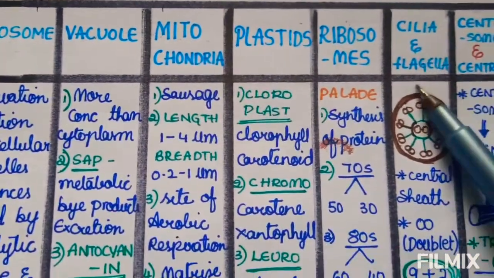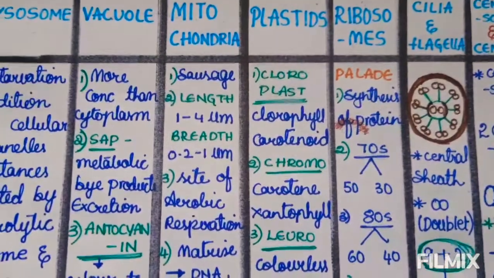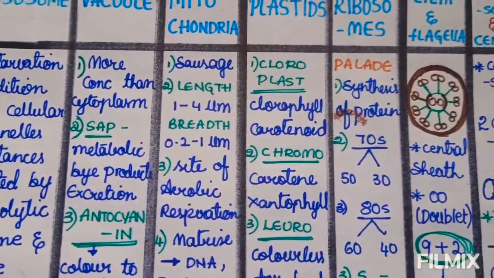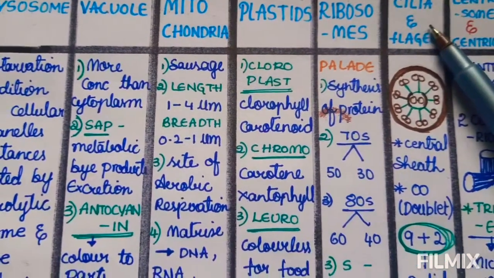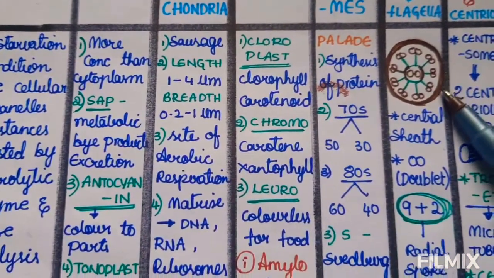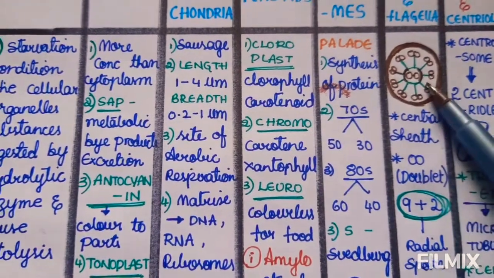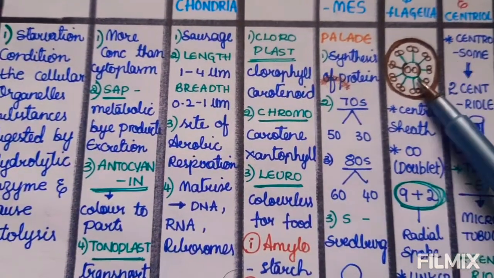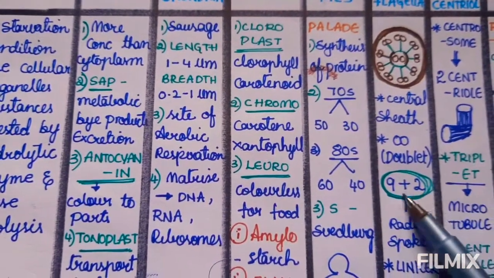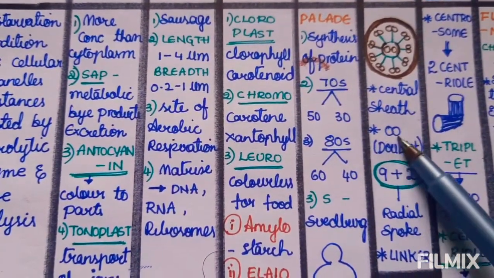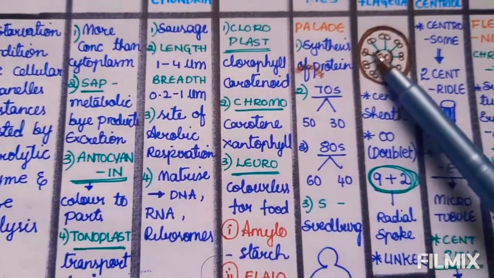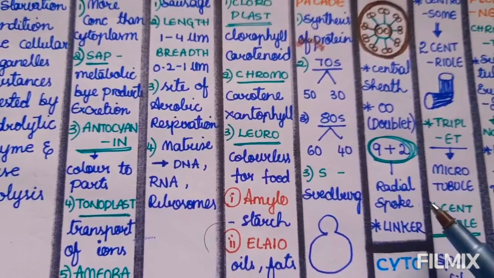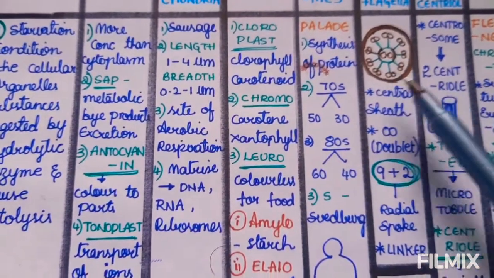Next, we move to cilia and flagella. Cilia and flagella are organelles which are helpful for locomotion. When we see the transverse section of a cilia or flagella, it looks like this. It has 9 plus 2 doublets. This means a doublet, and it has a central sheath, and it has linkers. Okay, this is the information about the cilia and the flagella.